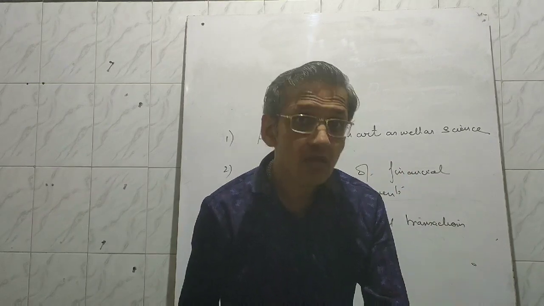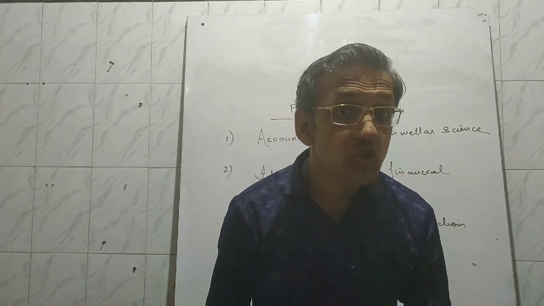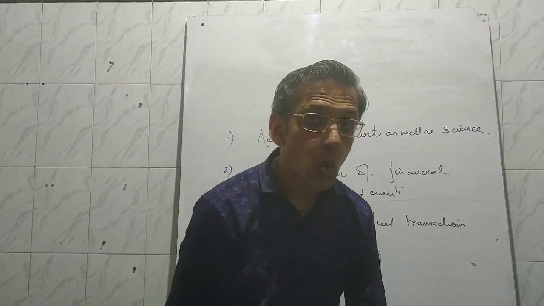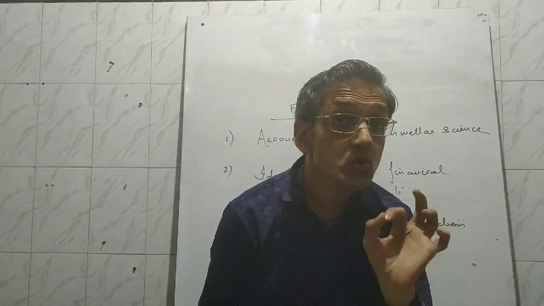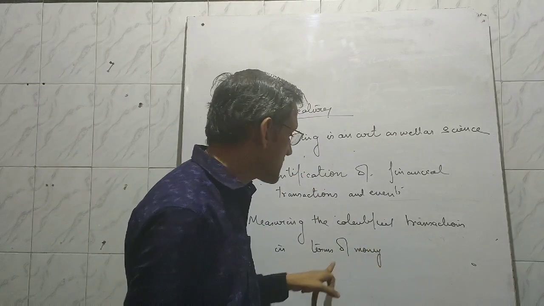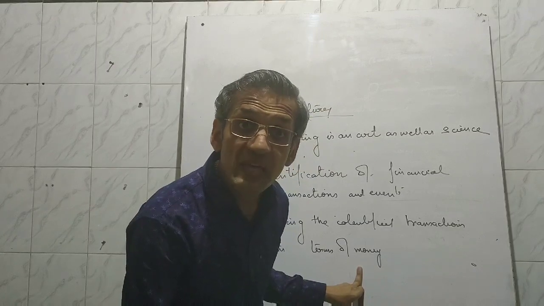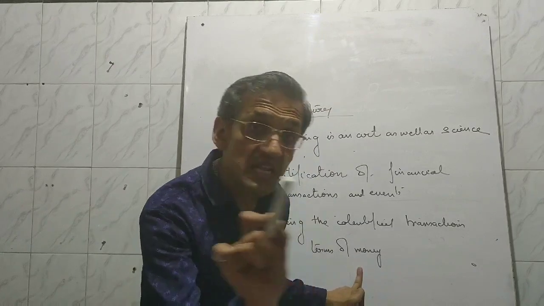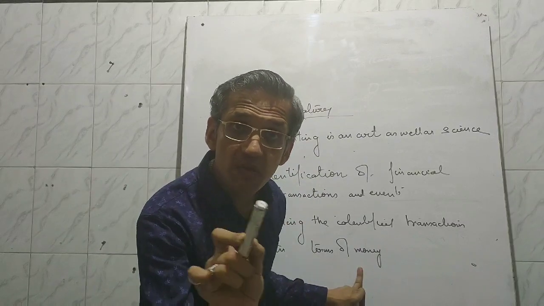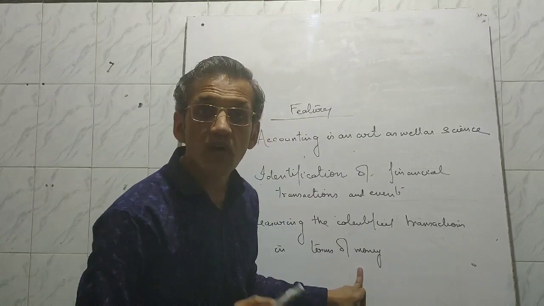What I purchased, how much quantity, that is a different matter. But when we are going to record something in accounting, I need to know the amount of purchases. So measuring the identified transaction in terms of money. I purchase goods for rupees 10,000. So 10,000 is the measurement. Rupees 10,000 is the measurement of the identified transaction.